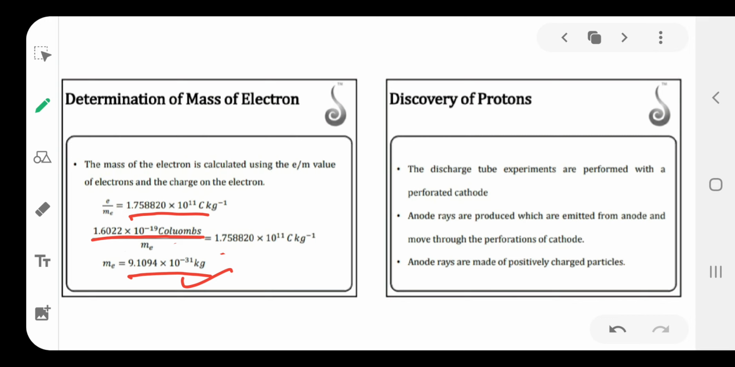The second subatomic particle is the proton. Protons were discovered by Goldstein. Another name for protons is anode ray particles. Protons were discovered in the anode ray discharge tube experiment. In this anode ray discharge tube, Goldstein used a perforated cathode. That's why another name for these protons is canal rays.